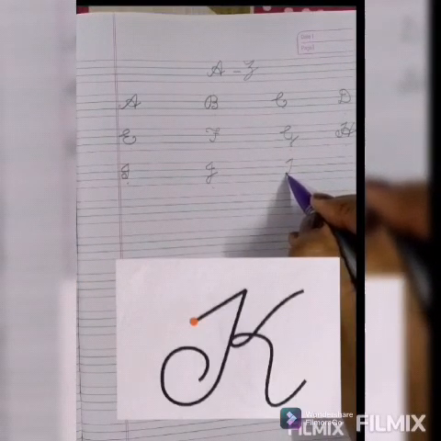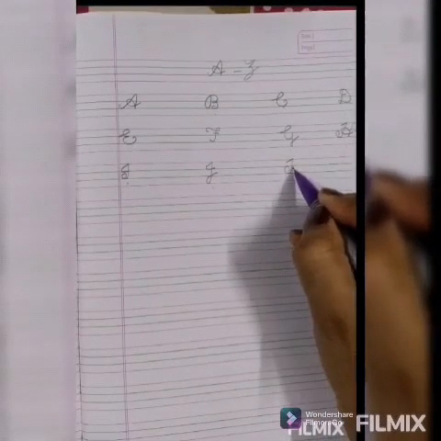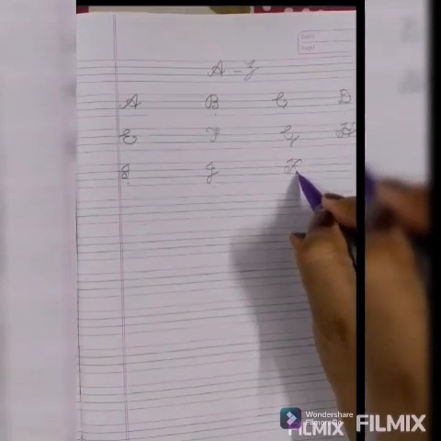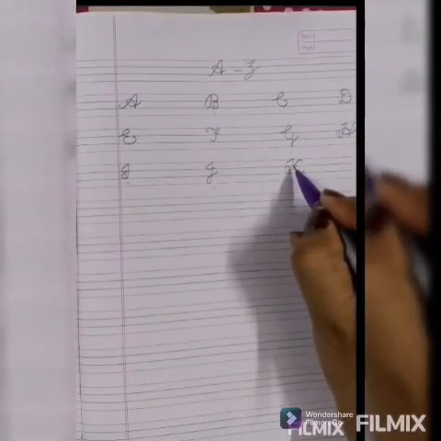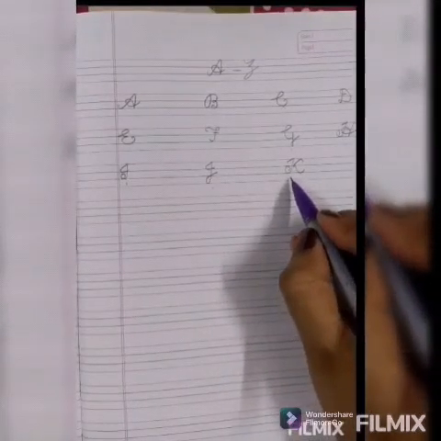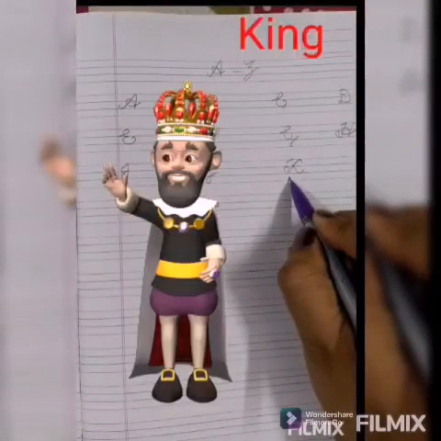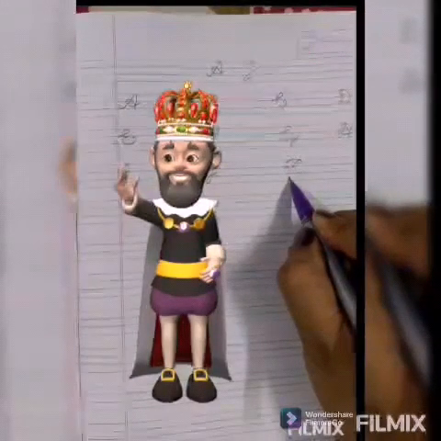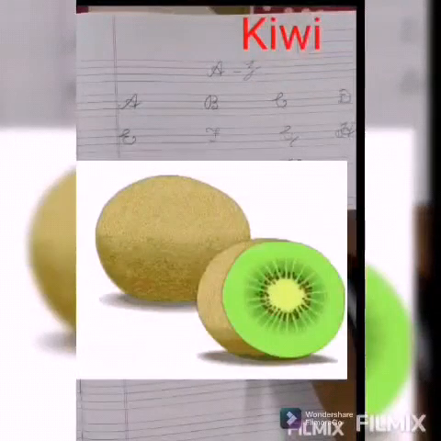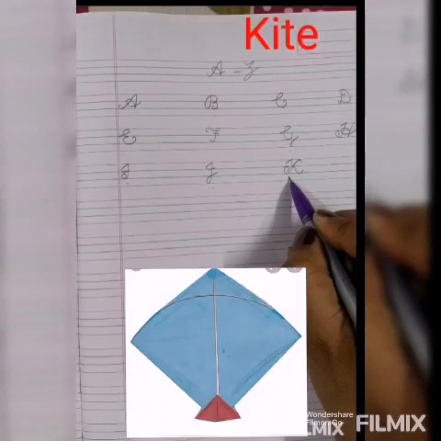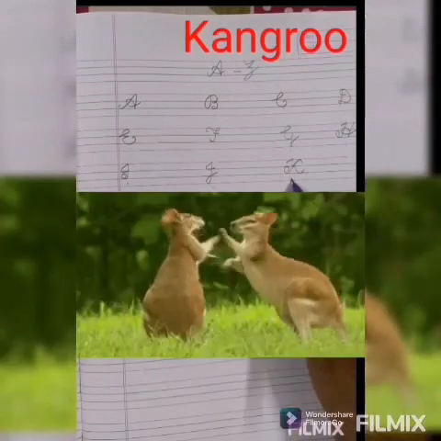Capital cursive K. Phonic sound of K is K. K for key. K for king. K for kiwi. K for kite. K for kangaroo.